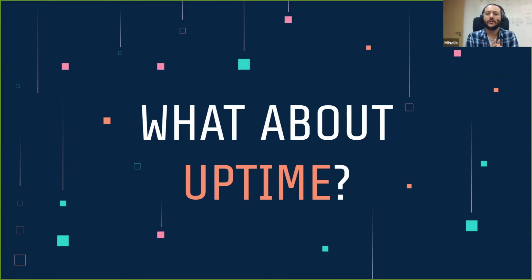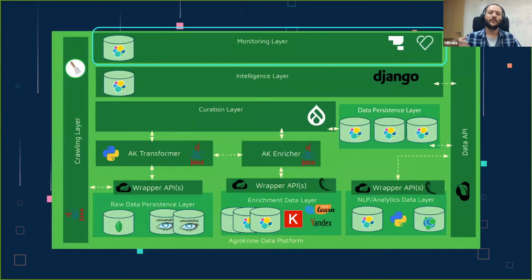So how are you tracking the uptime? How can you make sure that each of these components, each of these API endpoints is performing well, or is even responding? Is it up? Is it down? What's going on? In order to do this, we have another layer. We have a dedicated monitoring layer with, again, its dedicated Elasticsearch instance, and we're also utilizing Heartbeat and APM supplied by Elastic in order to do this.